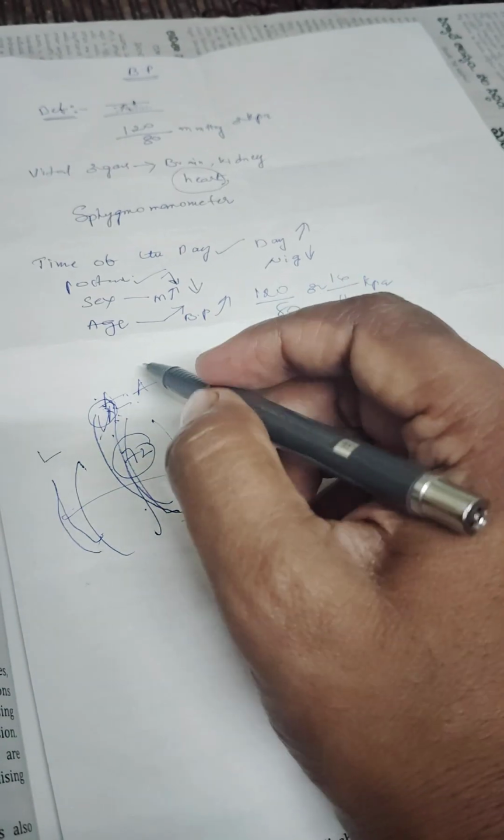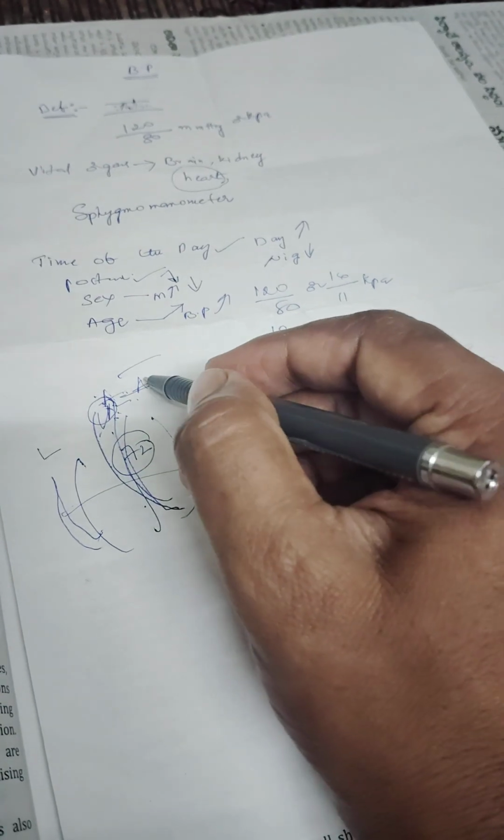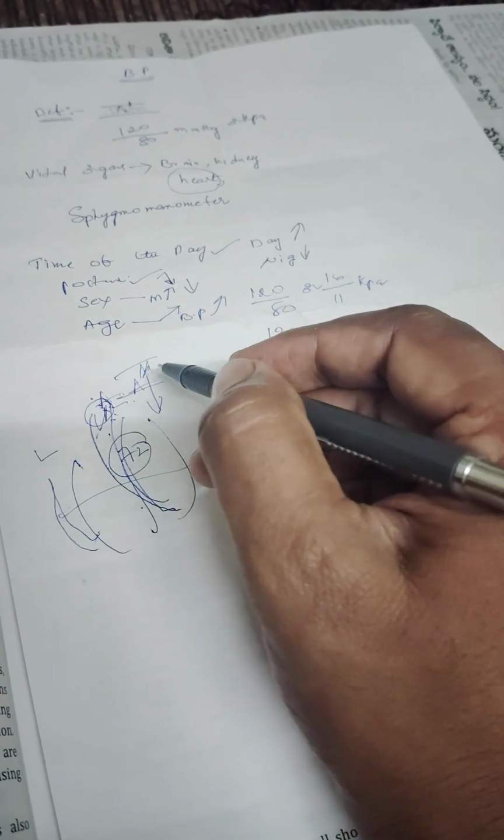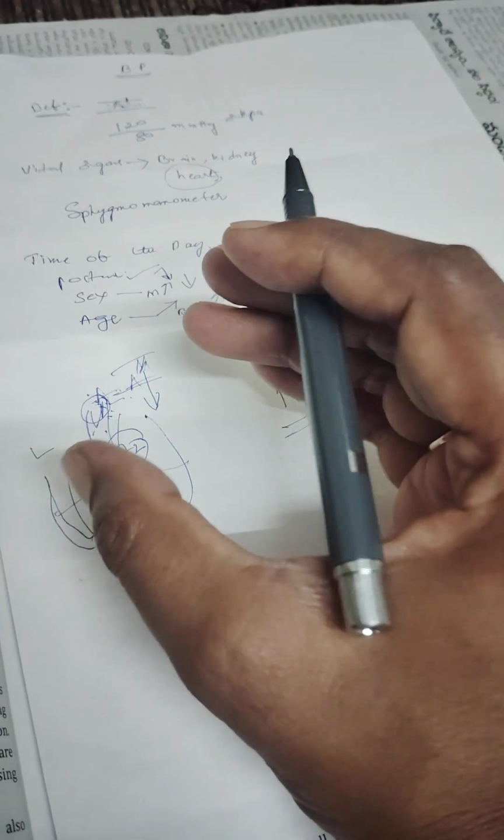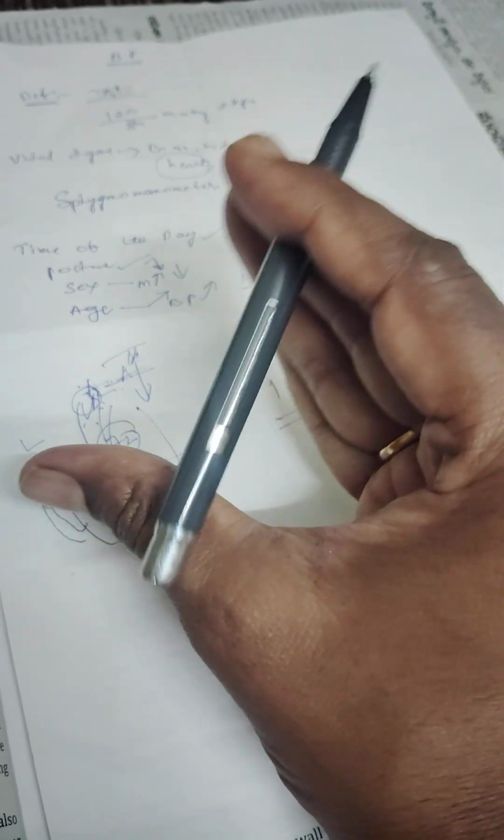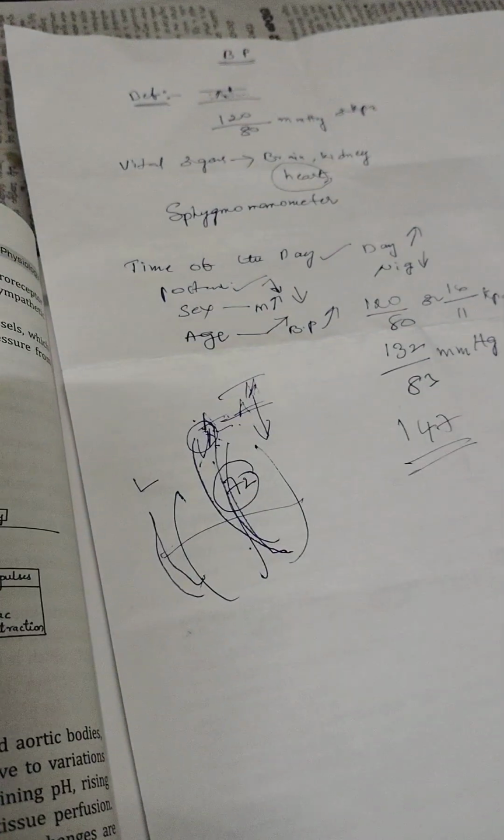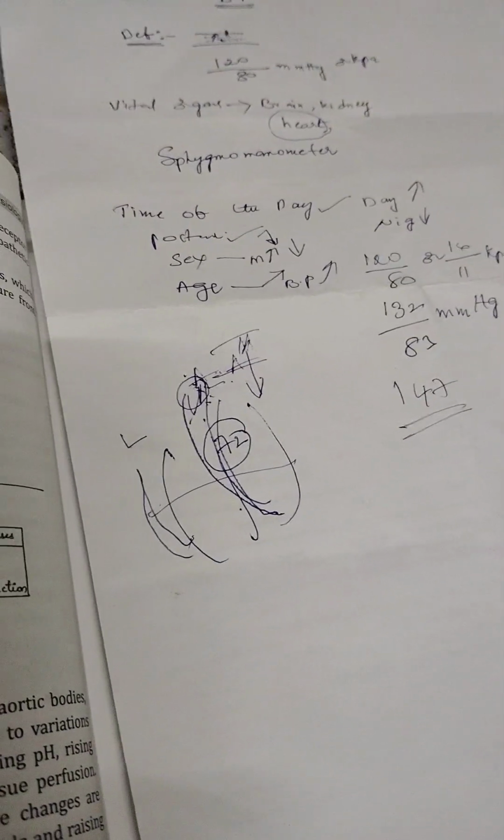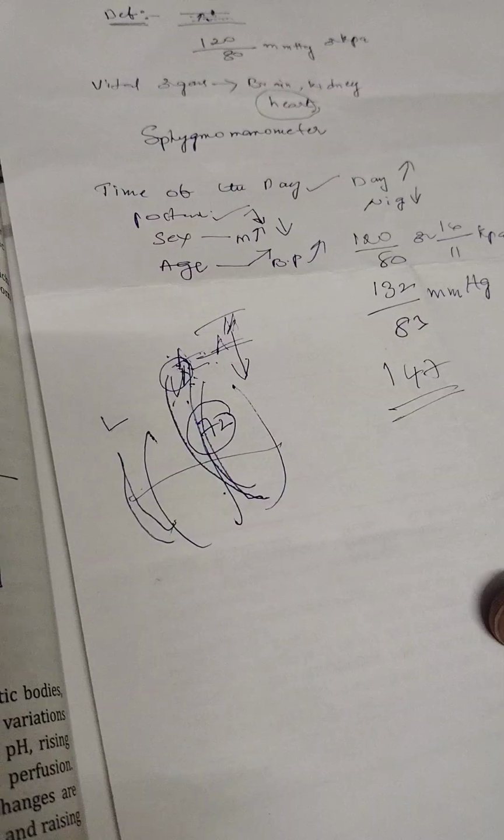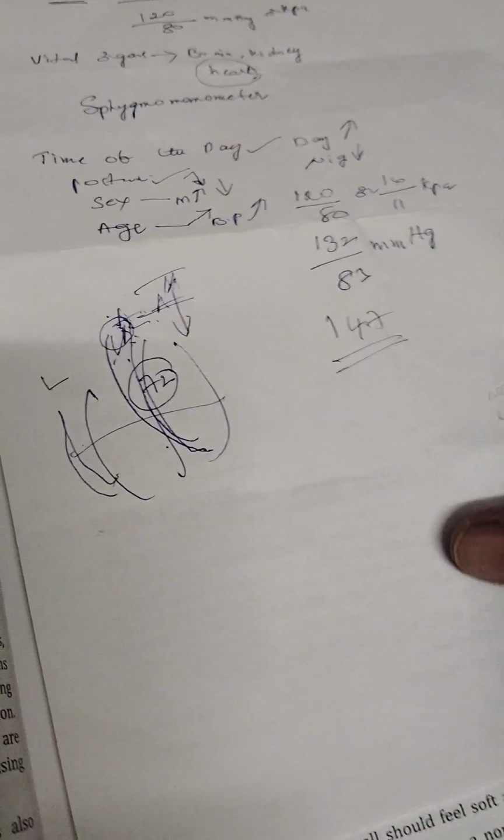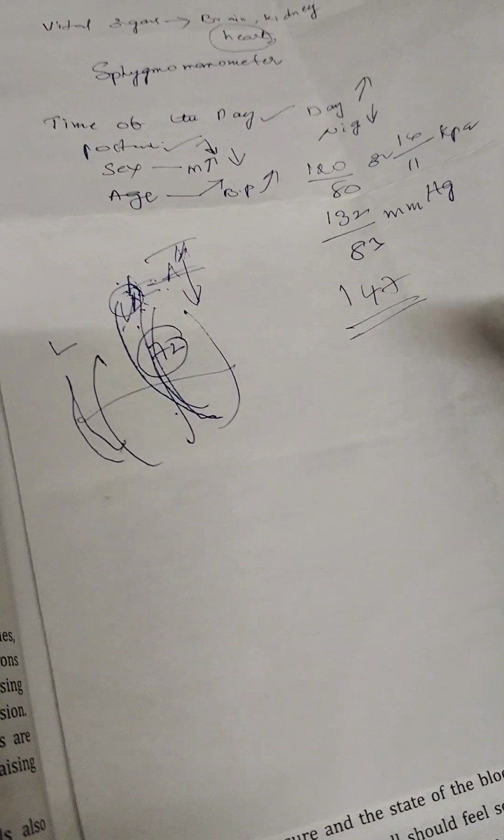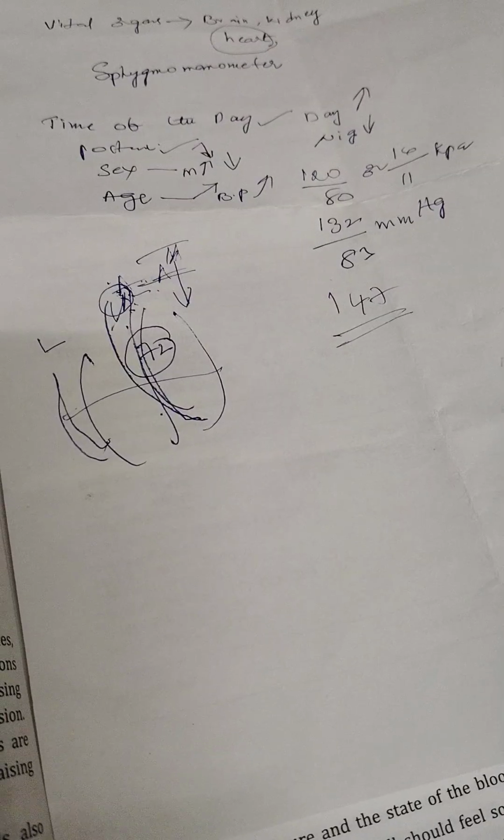Then here the arc of aorta will expand and it will recoil. That means it expands and comes back to the normal position. This continues throughout the entire arteries. So the blood will circulate throughout the body with constant pressure. Okay, this is the concept of blood pressure.